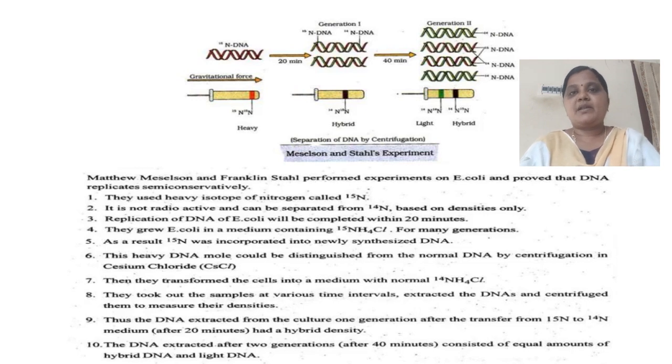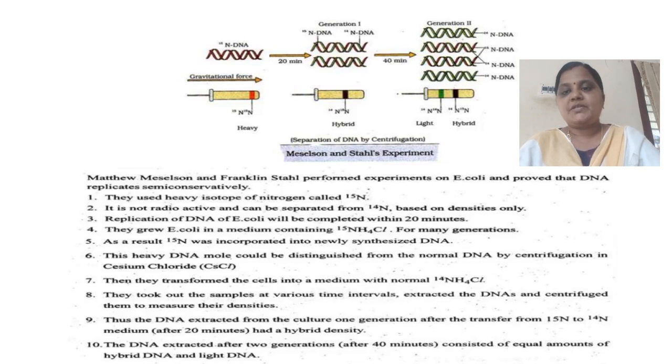Now I show the diagram for this experiment. In this diagram, there are two generations, generation 1 and generation 2. There is 15N DNA, and 14N DNA in generation 1, and in generation 2 there is 14N DNA and 15N DNA alternately.